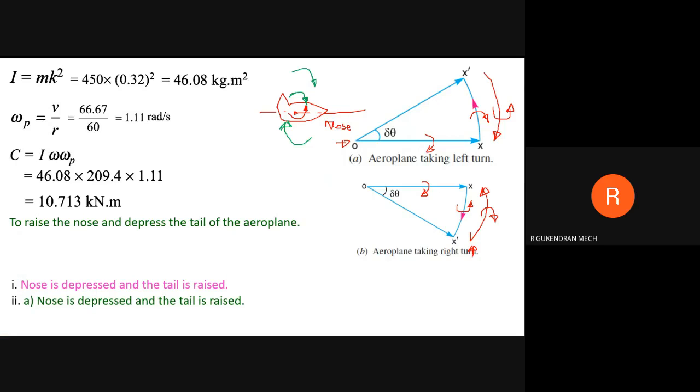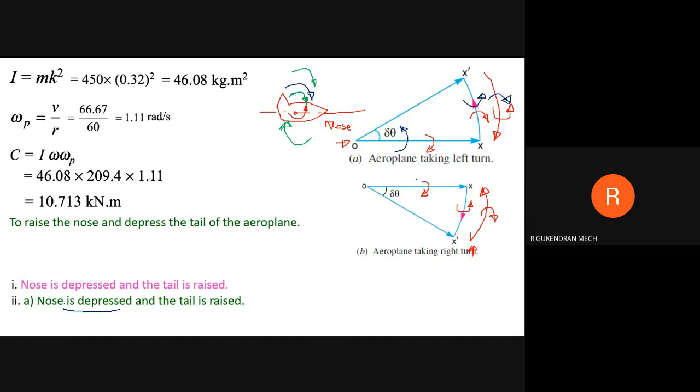So look at this, same thing, the aeroplane taking a left turn. This is rotating in counterclockwise direction, and the reactive gyroscopic couple is just opposite to this. So this is clockwise direction. Okay, so by applying this clockwise, what will we get? The nose is depressed and the tail is raised.